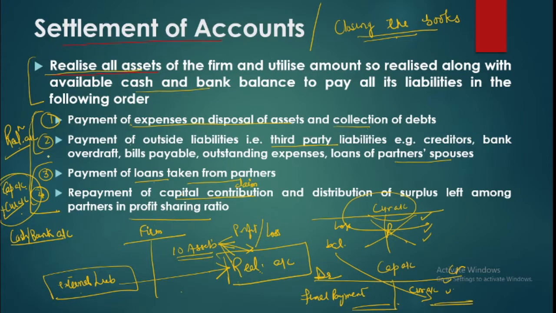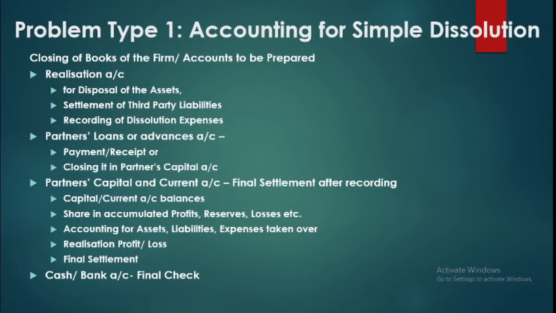So before we start with these formats of these accounts, we'll just analyze the problem, because that is very important. We need to know how the accounts are getting closed. So you see, we'll be making these three accounts. Realization is for disposal of assets, settlement of liabilities and expenses. Then loan account can be done separately or it can be done through capital. Then capital and current account, this can be done here, and then cash and bank account for the final check.